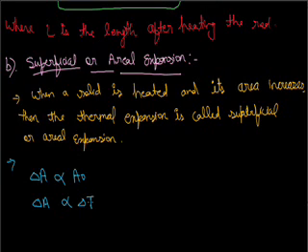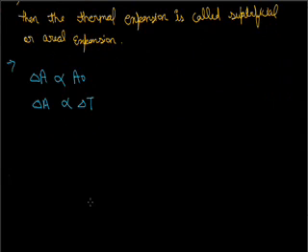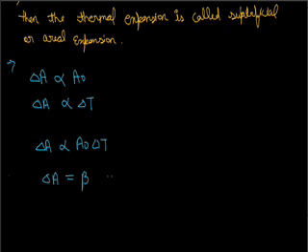Combining these two, delta A is directly proportional to A naught delta T, or delta A is equal to beta A naught delta T. That means beta is equal to delta A divided by A naught into delta T.